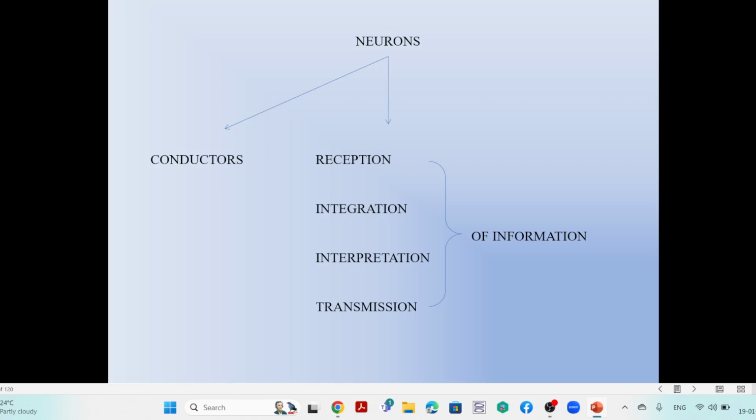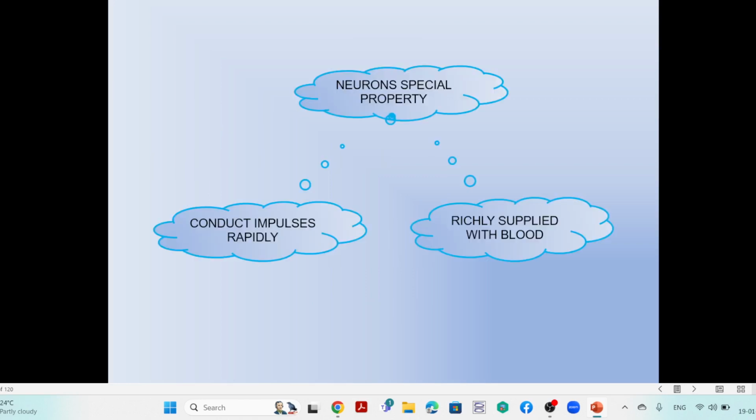They conduct the sensory impulses from peripheral to the center and from the center to the peripheral, that is motor neurons. They have an action of integration, interpretation, as well as transmission of the response mechanism. So this is the point you have to remember. And particularly, the neurons have a special property.